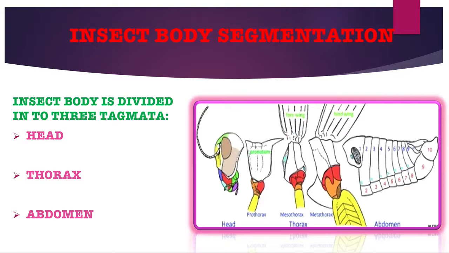The arrangement of these body segments in the embryonic stage is known as primary segmentation, while in adult insects it is known as secondary segmentation, which differs from primary in having a sclerotized membranous intersegmental region.